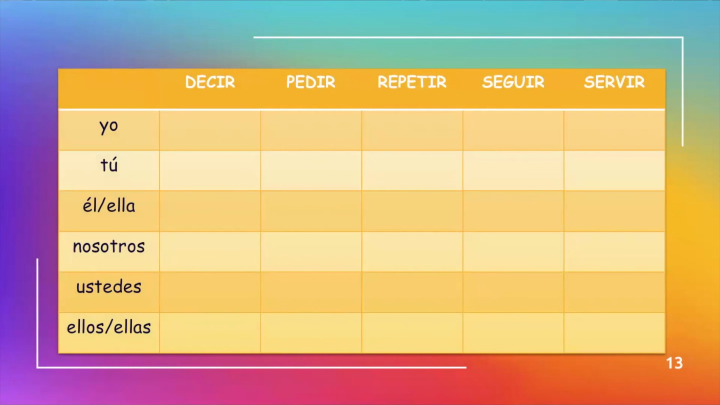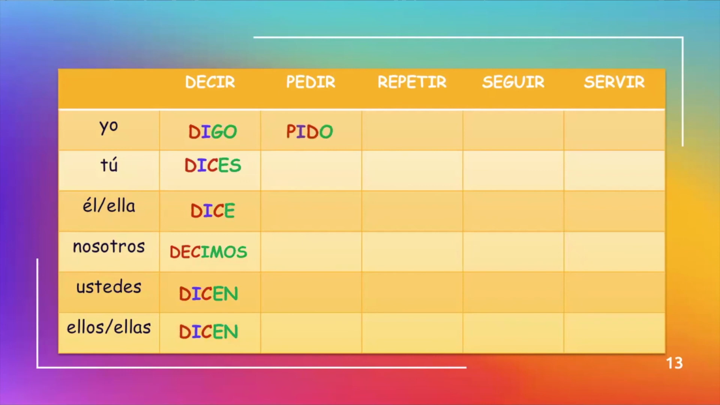Decir is another form of a go verb. It's digo. This time the E does become an I, and we have the go ending. Tú dices, él or ella dice. Nosotros is no change. Decimos. Ustedes dicen, and ellos or ellas dicen. Pedir is pido, which means I ask for or I order. Tú pides, él or ella pide. Nosotros, no change. Pedimos. Ustedes piden, and ellos or ellas piden.